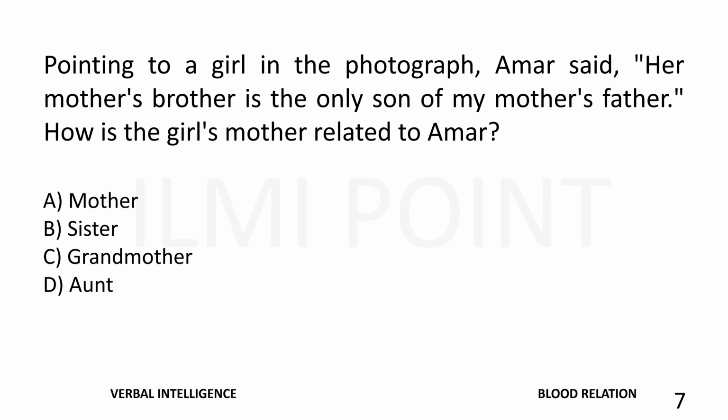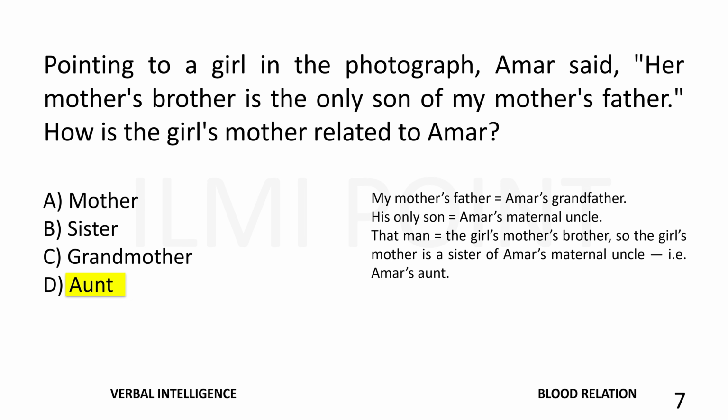Pointing to a girl in the photograph, Amar said, her mother's brother is the only son of my mother's father. How is the girl's mother related to Amar? The right answer is aunt. My mother's father is equal to Amar's grandfather. His only son is equal to Amar's maternal uncle. That man is equal to the girl's mother's brother. So the girl's mother is a sister of Amar's maternal uncle. That is Amar's aunt.